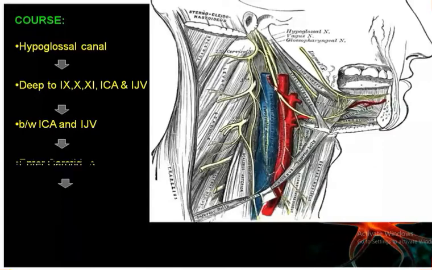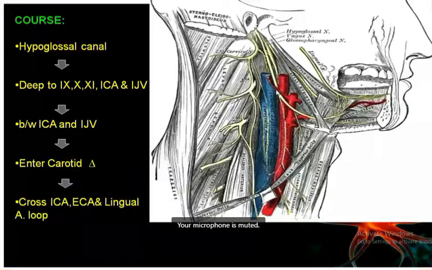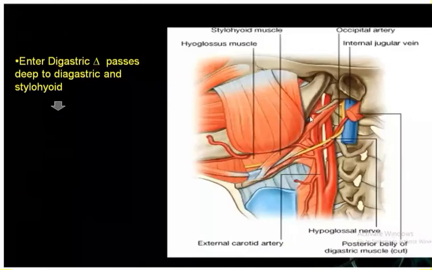It will cross the internal carotid artery, the external carotid artery, and the lingual artery. So this is crossing those paths. Next, it will enter into the digastric triangle. It will pass deep to the posterior belly of the digastric muscle and the styloid.